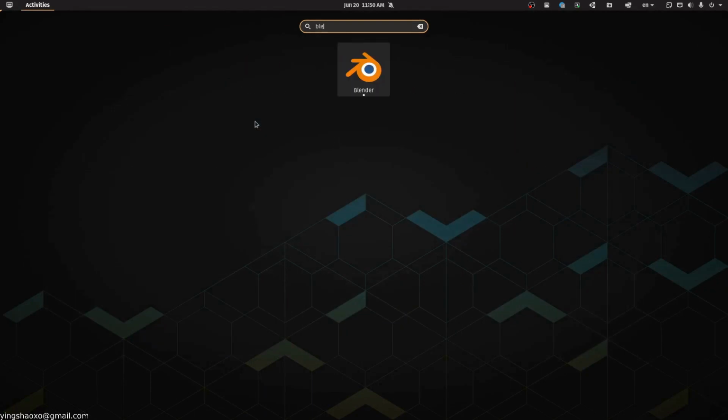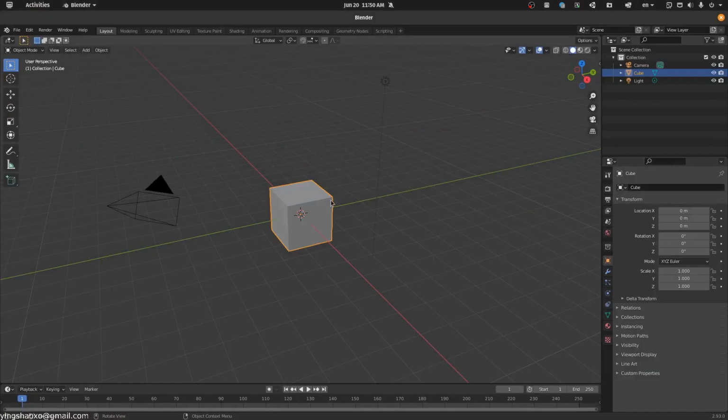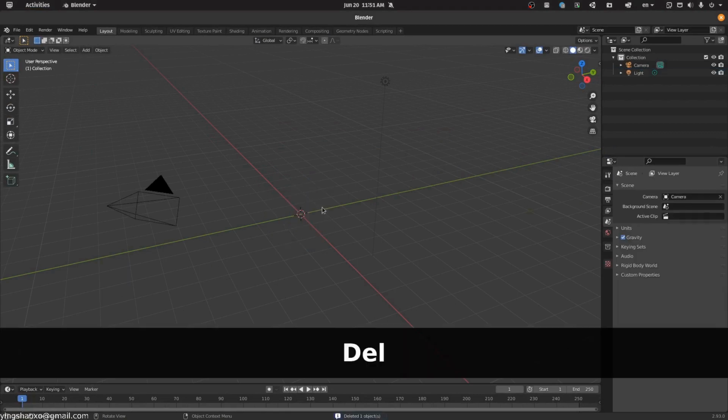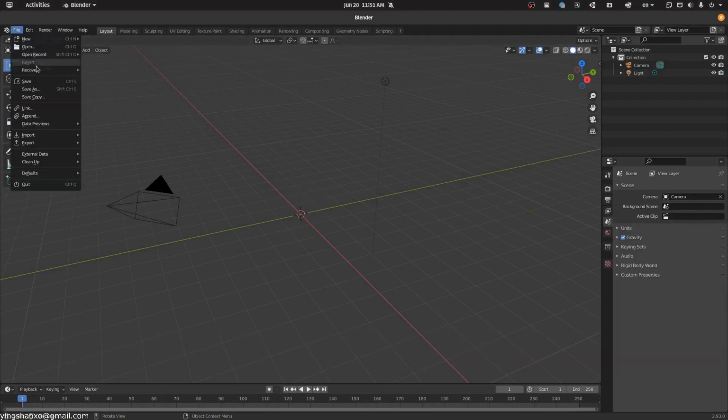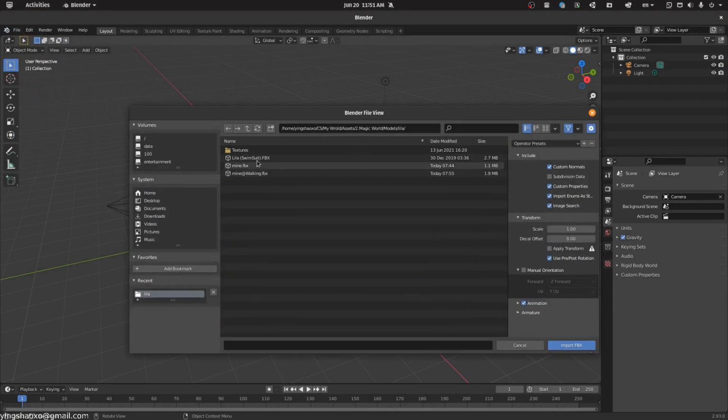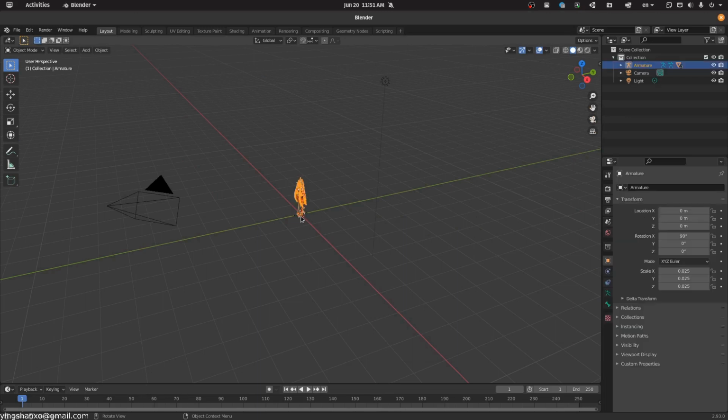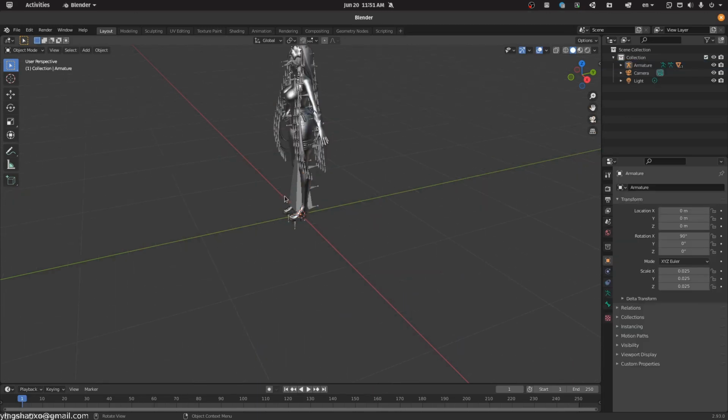You're gonna use a software called Blender. Inside of that software, when you open it, you will see nothing. But you can always do some importing. Here you can import an FBX model. For me, I only got one model, this one. So I'm gonna hit the import button, and after that, you should see the model like this.